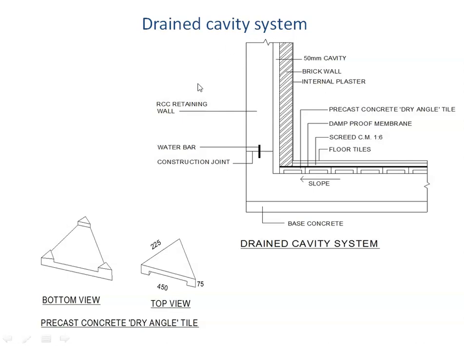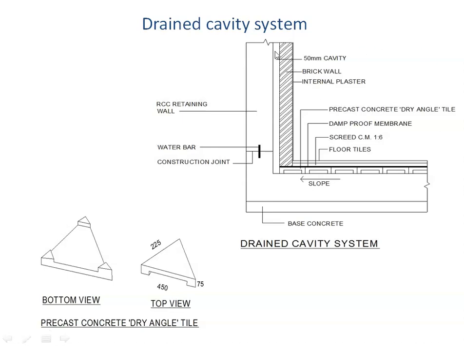Now this is another type of system which is used, and this is also again a negative type of waterproofing treatment, negative side of waterproofing treatment. In this case also it is not possible to go from the outside to do the waterproofing for some reason. So in that case it is assumed that some amount of water will come in through the retaining wall, but we don't want that water to come inside the structure because it will damage the internal part of the structure.